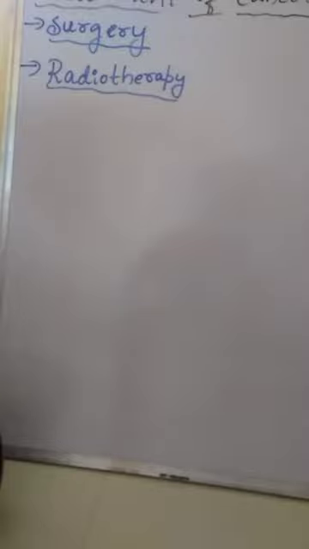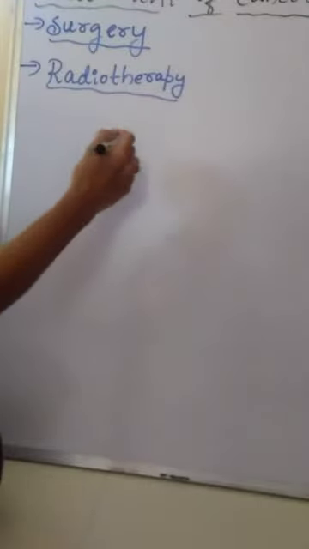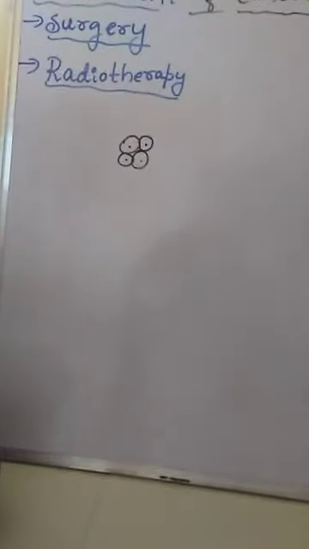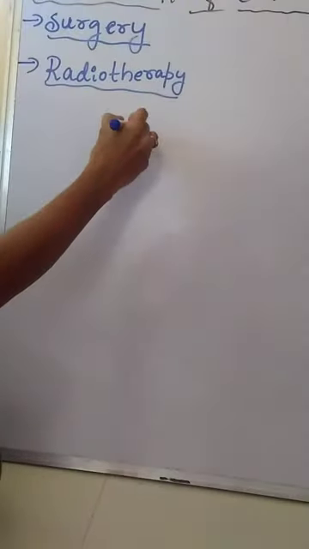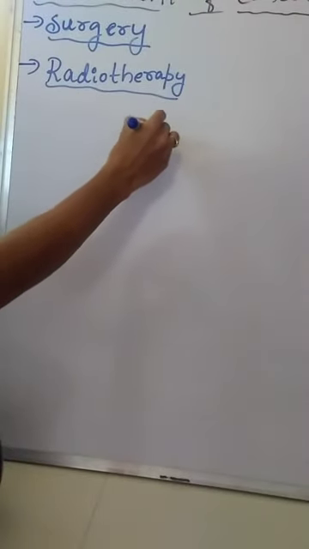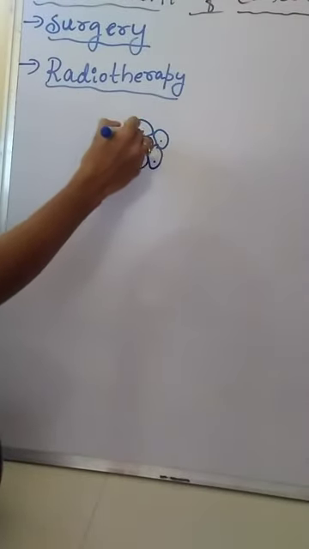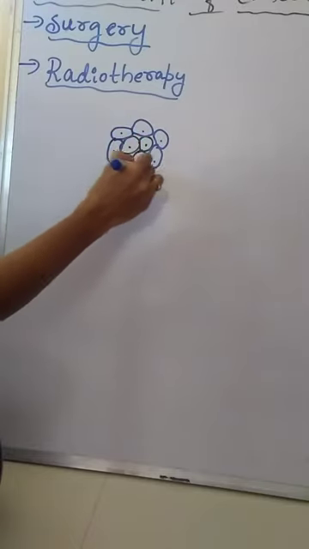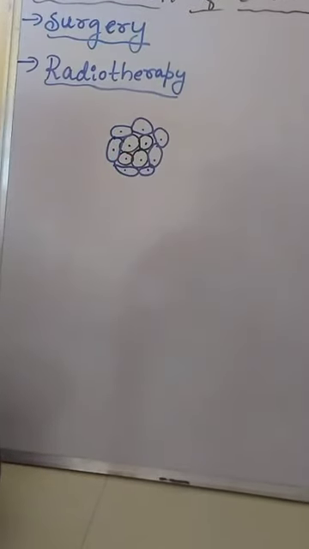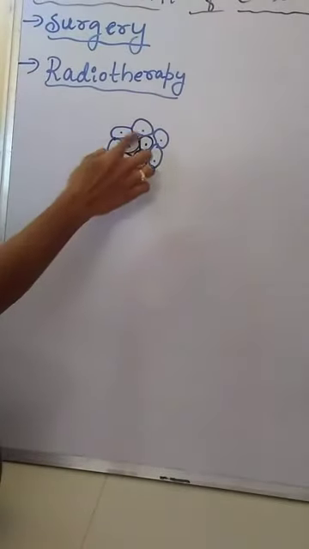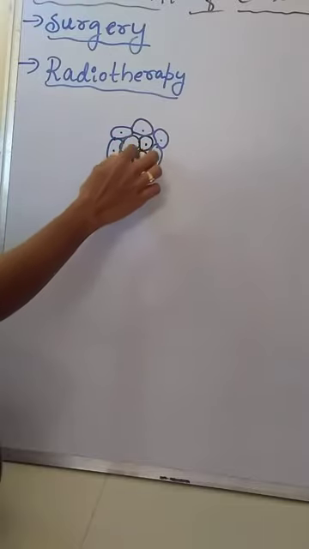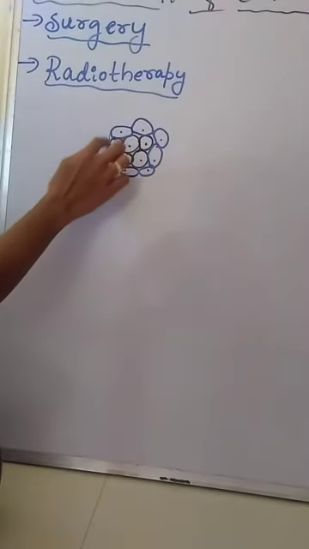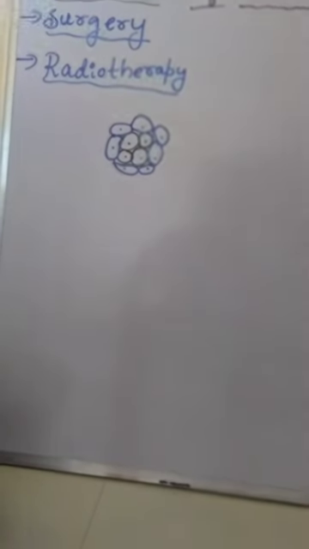For example, consider these are the remaining tumor cells, and these are the healthy cells which are surrounding the tumor cells. Radiotherapy will irradiate these tumor cells or cancer cells, but along with them, the radiations may damage these surrounding healthy cells.